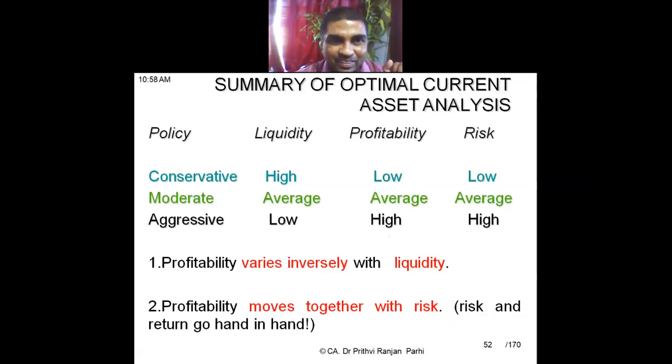So profitability varies inversely with liquidity. When liquidity is high, profitability is low. When liquidity is low, profitability is high. And profitability moves together with risk. When profitability is low, risk is low. Profitability is average, risk is average. Profitability is high, risk is also high. This is the relationship between liquidity, profitability, and risk with reference to three kinds of working capital policies.